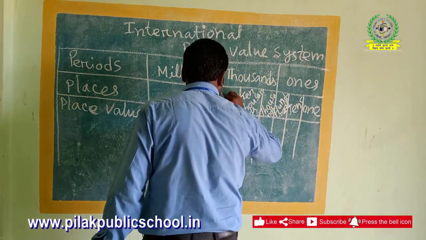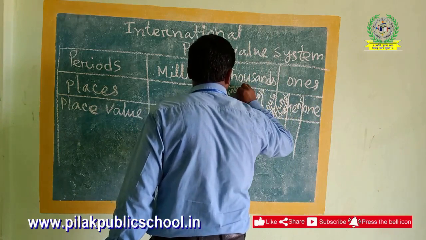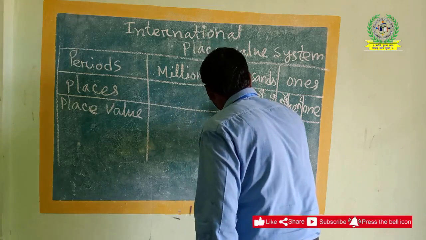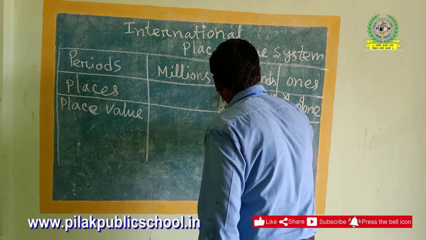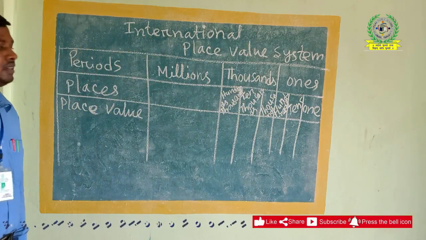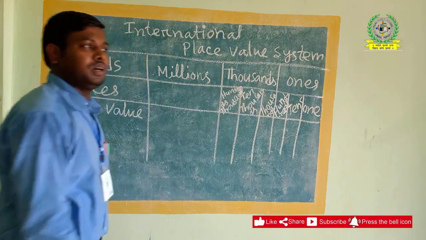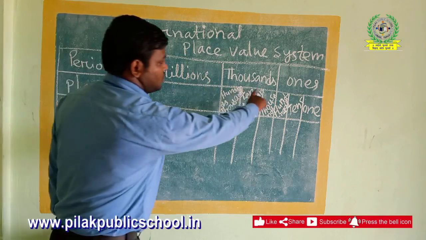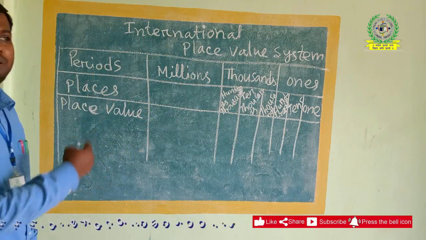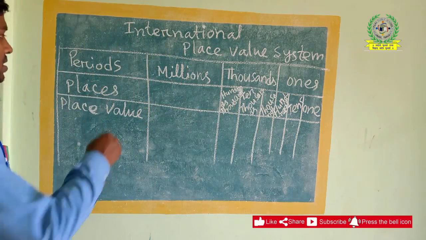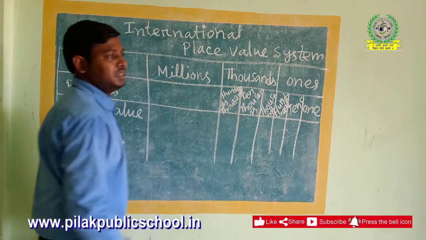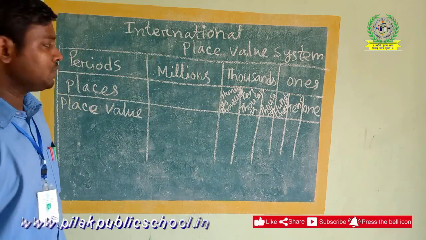Then 100,000, hundred thousands. I think it is not clear because there is very little space. Whenever you write in your class notes copies, you should give a bigger space so you can write the names of these places and it will look beautiful. If you could not understand it, it will not be so good.